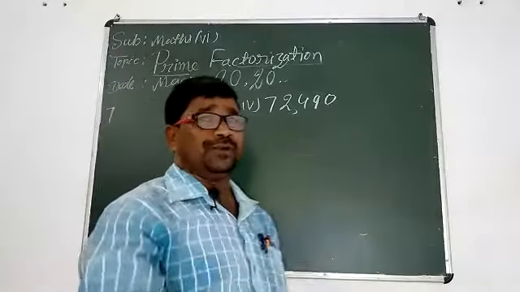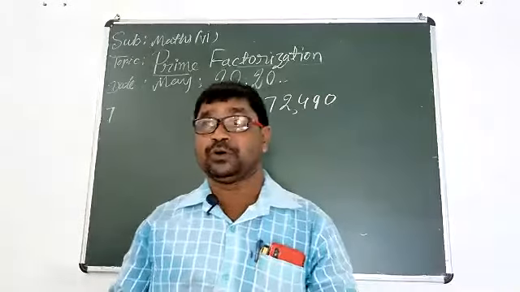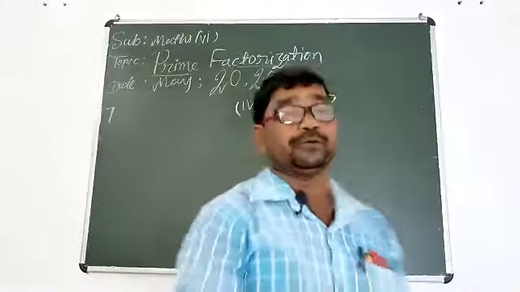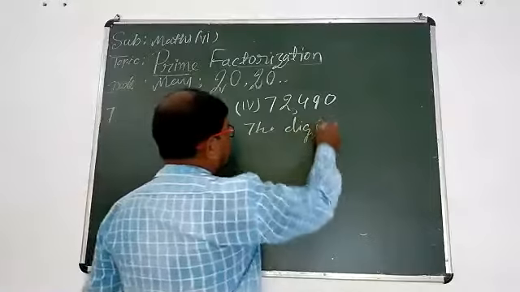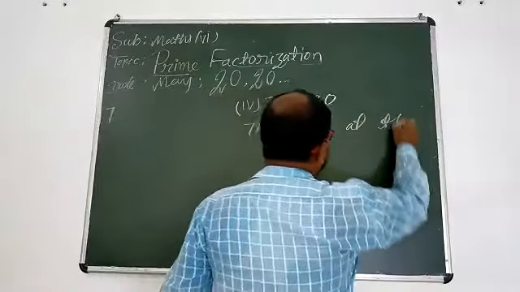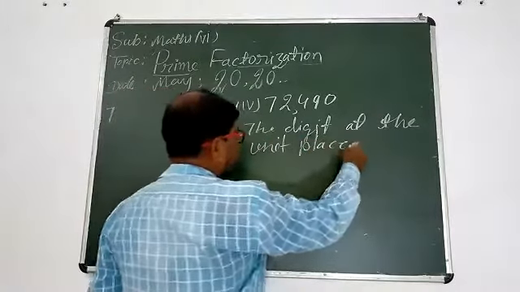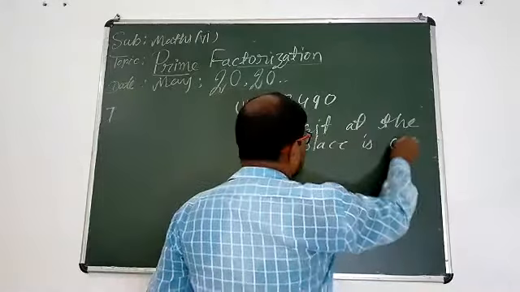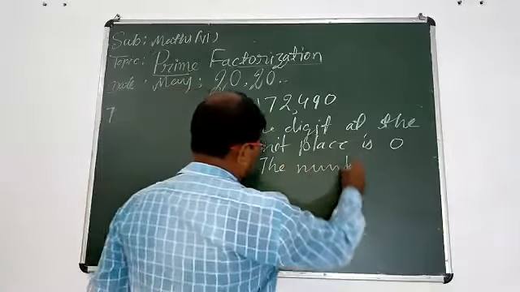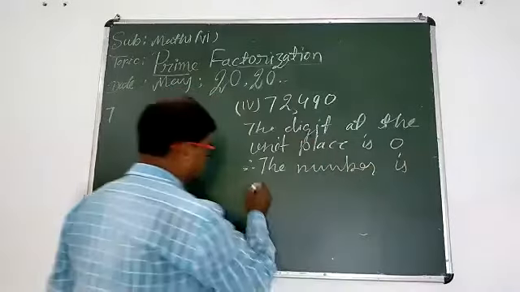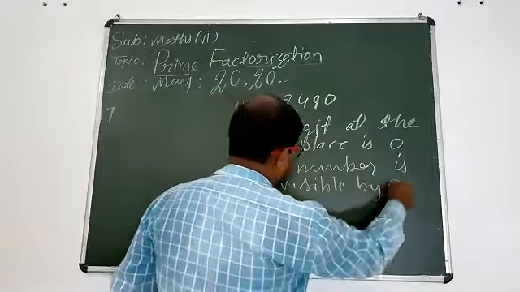And we have the rule: the number having the digit at the unit place either 0 or a multiple of 2, then the number is divisible by 2. So the digit at the unit place is 0, so the number is divisible by 2. Okay?